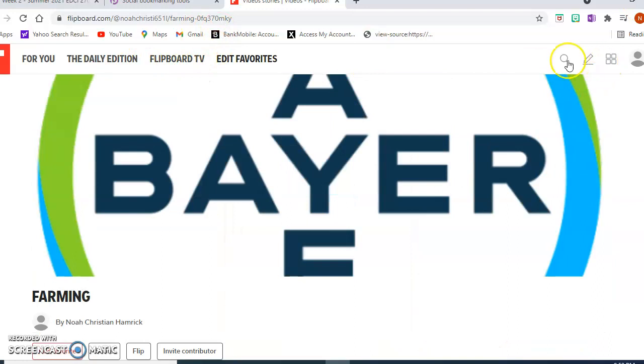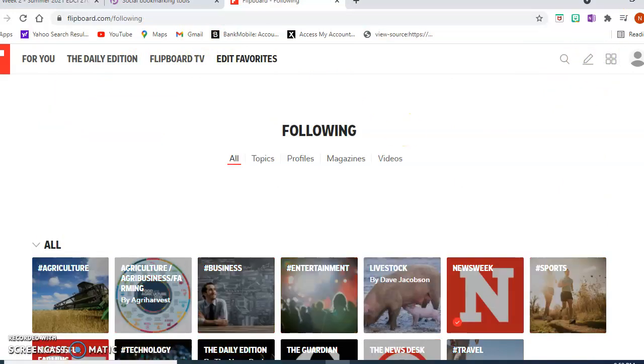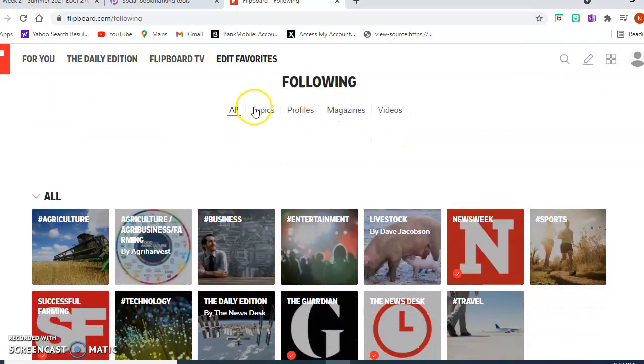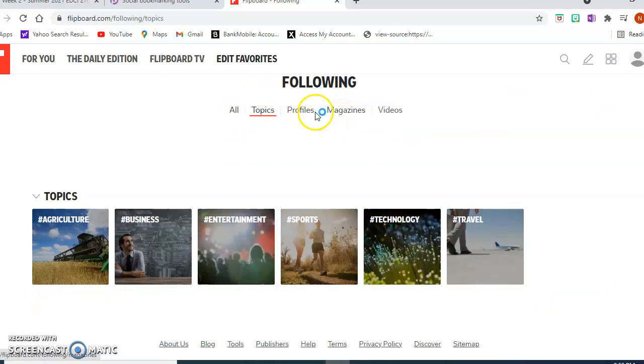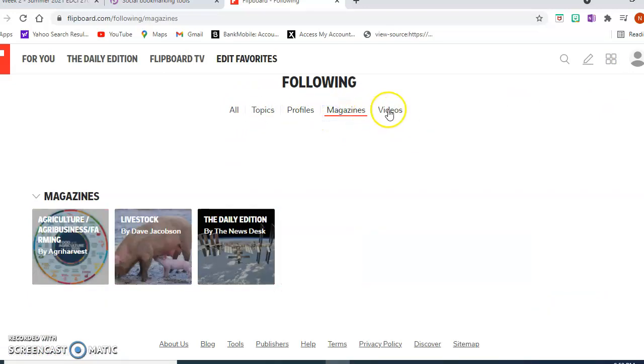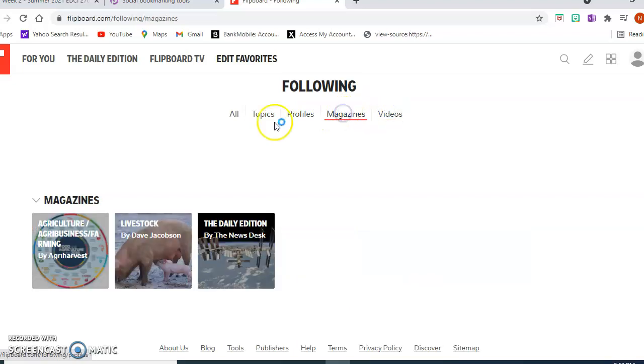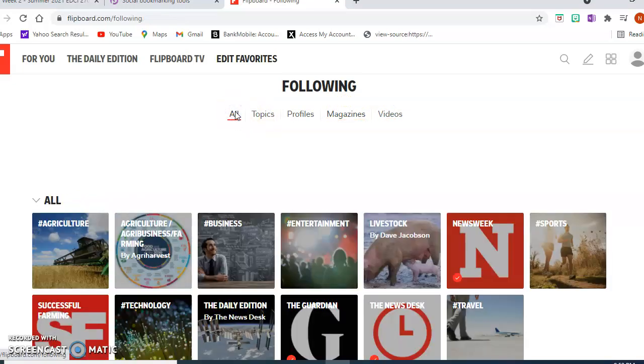So this is just a great tool. It's great to reflect on. You can see everything that I have. I have all the stuff that I'm following, from my topics, profiles, magazines, videos, all this stuff you can see and reflect on. So I find this is a great social media tool to be able to bookmark stuff